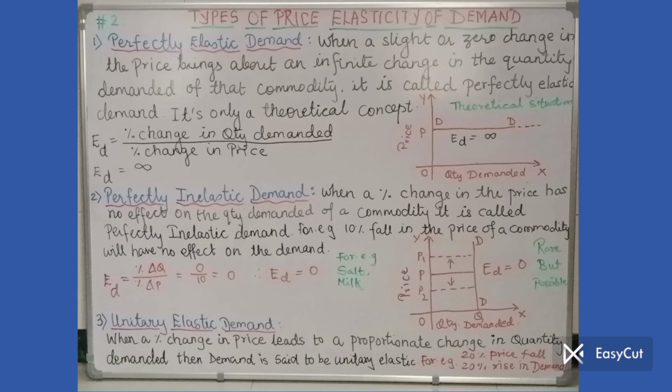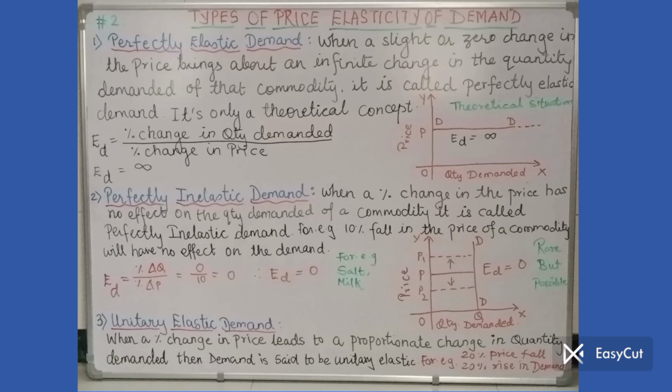Now here the formula is elasticity of demand equal to percentage change in quantity demanded, delta Q, upon percentage change in price, delta P. Here I have taken an example of 10%. So 0 upon 10, which is equal to 0. In this case, since the demand does not change at all, we may say there is a zero change in demand, and hence we are writing there elasticity of demand is equal to 0.